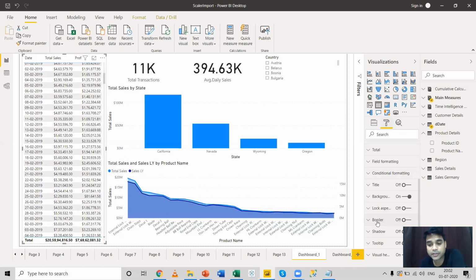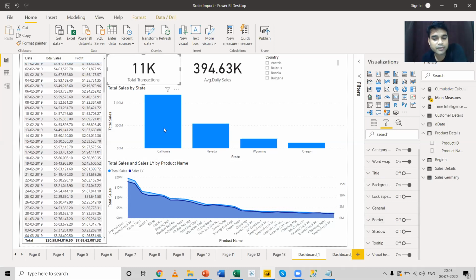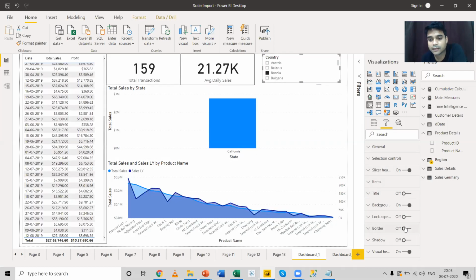There's a border option over here. You can enable this border option and my report has got a border. The same thing you can do for the other reports. You can just select the report and give a border to that. Now I'm showing you in a way,